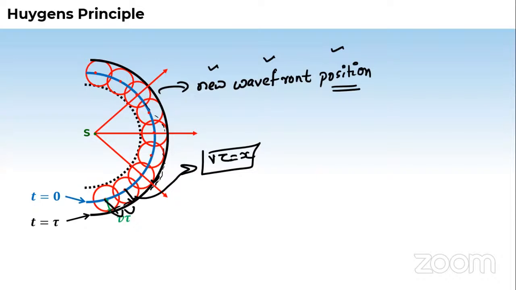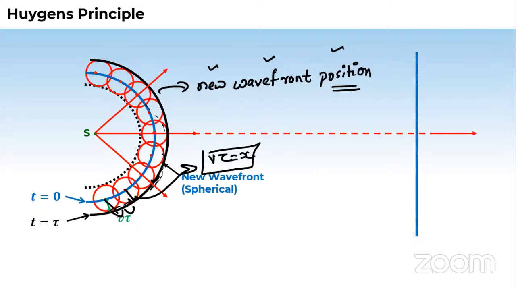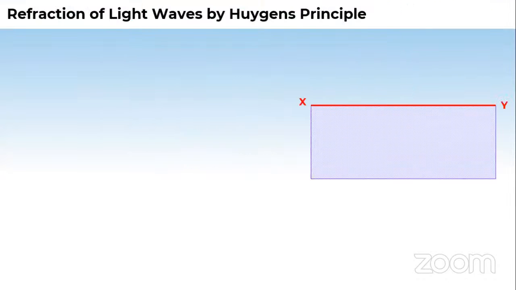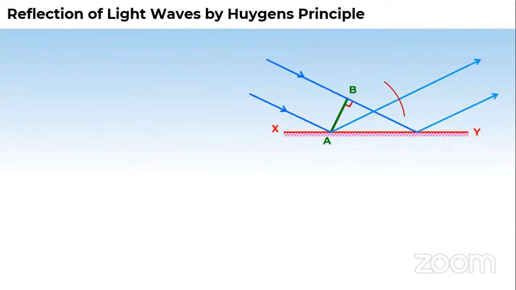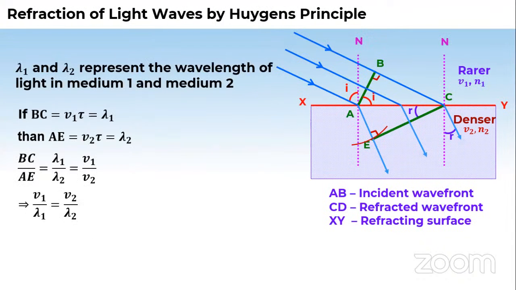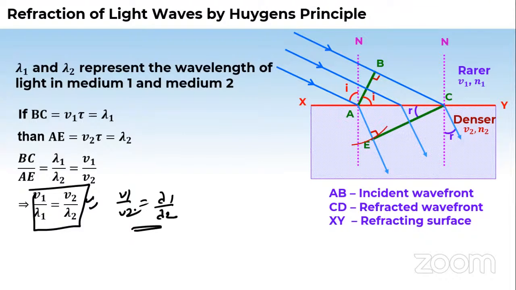Okay, fine. So this was all the explanation of the Huygens principle. Similarly, by using this principle, he derived the laws. No need of derivation, the PDF is available to you. But the point to be understood again is this: he proved this thing which we used in the Snell's law numericals, V1 upon V2 is equal to lambda 1 upon lambda 2.